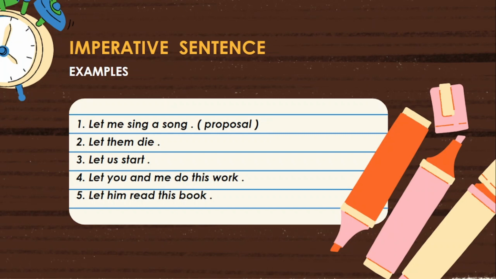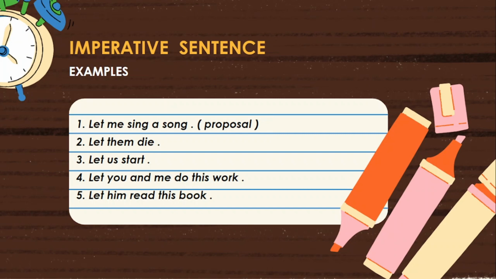How do we know whether it is a proposal or a request? It depends on the relation between the speaker and the listener, as well as the writer and the reader, and depends on the situation also.